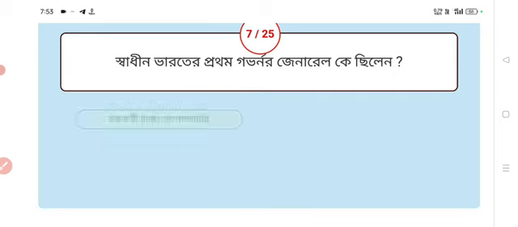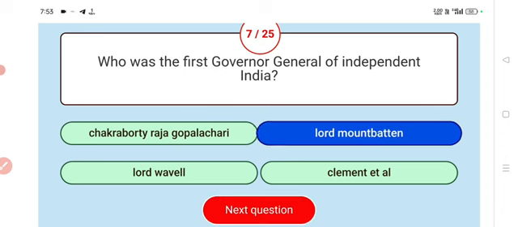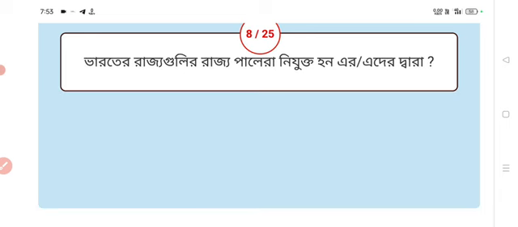Next. Who was the first Governor General of Independent India? Lord Mountbatten. Lord Mountbatten was the first Governor General of Independent India.